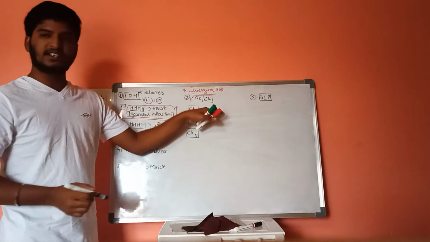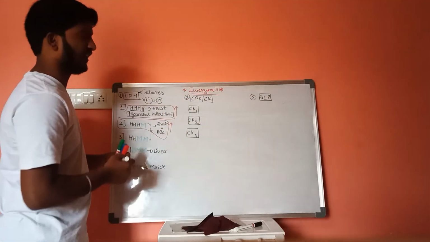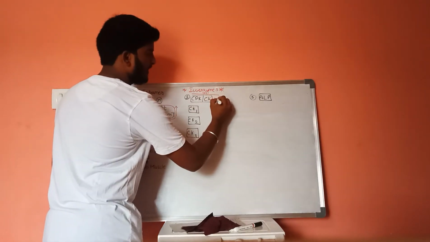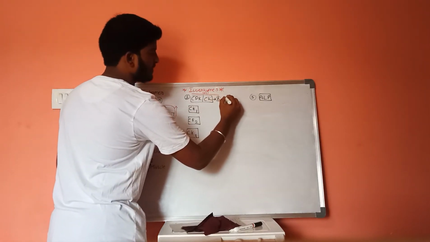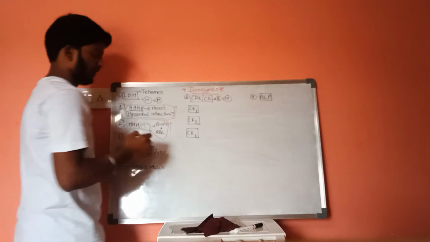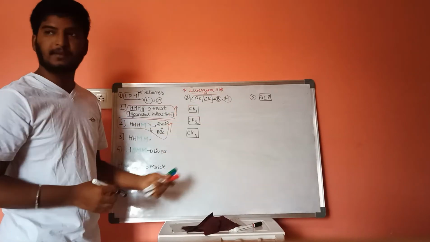And they consist of special subunits, B subunits and M subunits.